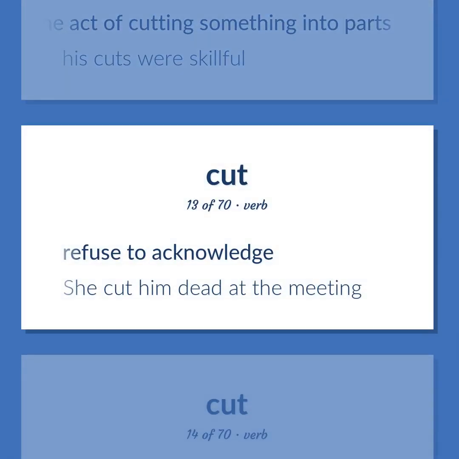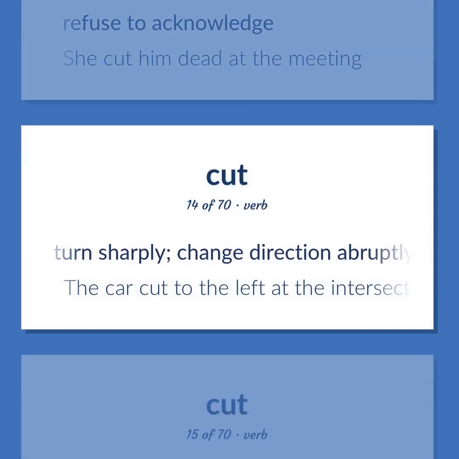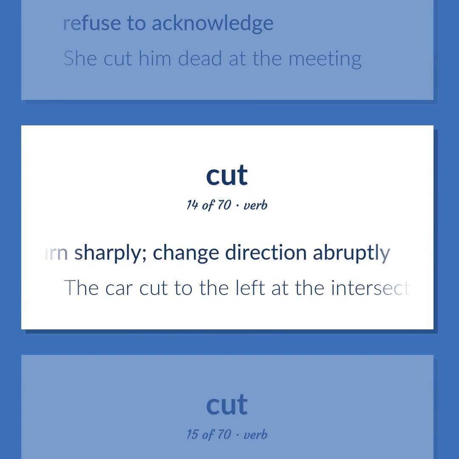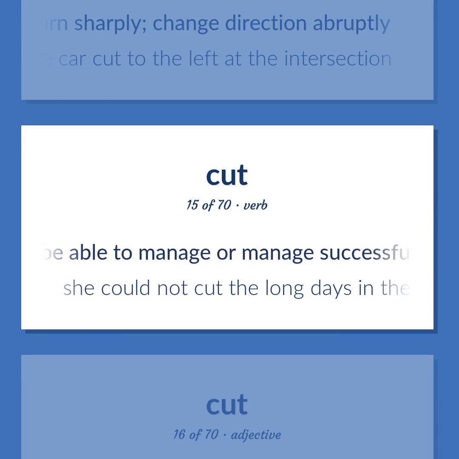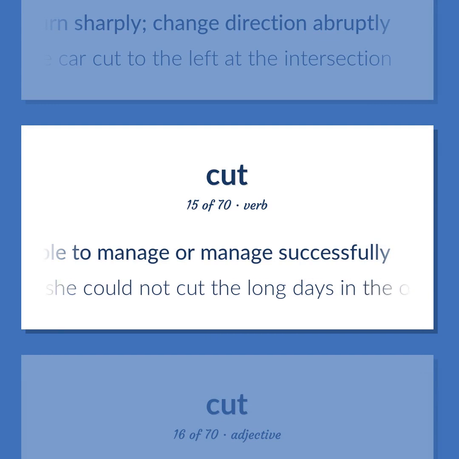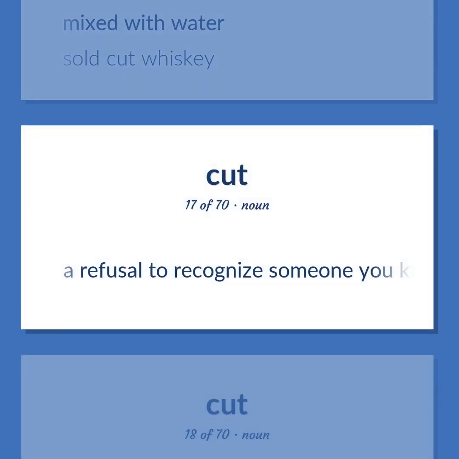Refuse to acknowledge. She cut him dead at the meeting. Turn sharply. Change direction abruptly. The car cut to the left at the intersection. Be able to manage or manage successfully. She could not cut the long days in the office. Mixed with water. Sold cut whiskey. A refusal to recognize someone you know.